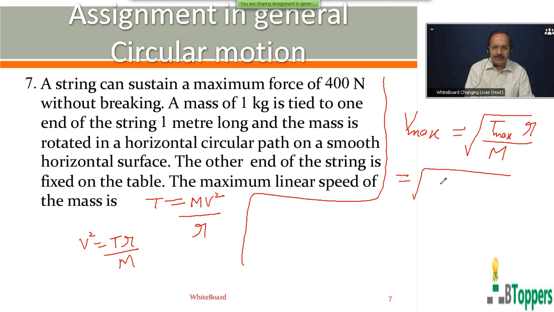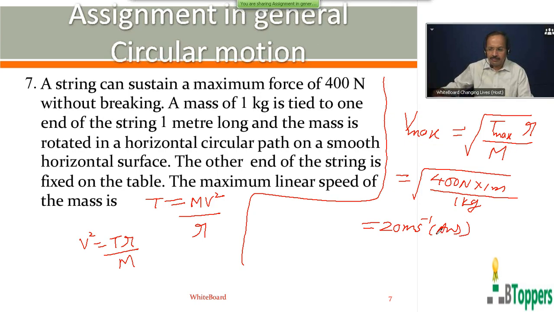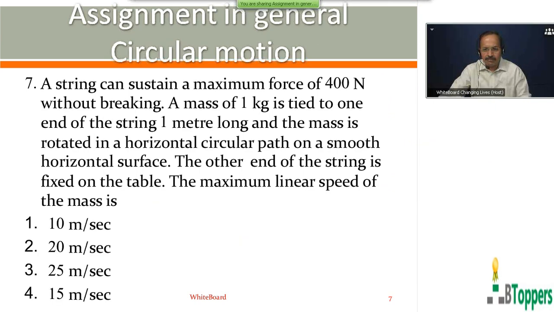So the maximum tension which the string can withstand is given to be 400 newtons. The radius of the circular path is 1 meter and mass of the body is 1 kg. So I get the answer as 20 meter per second. So for question number 7, second option is answer.